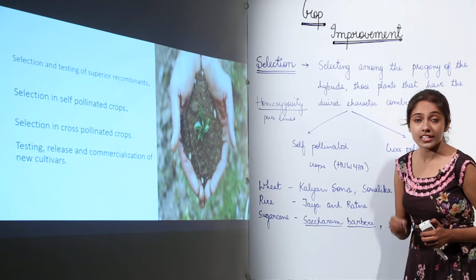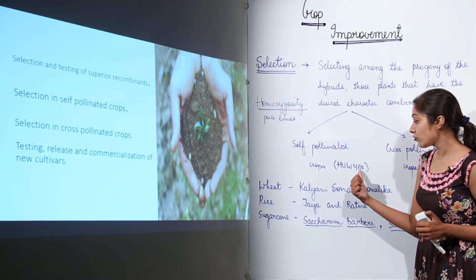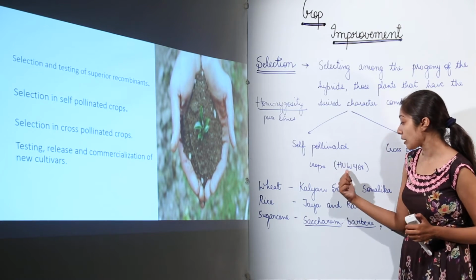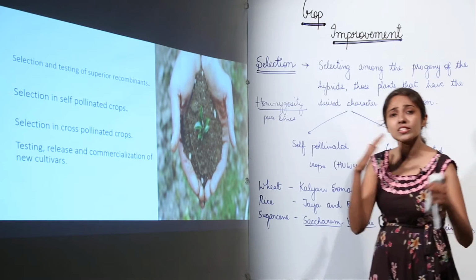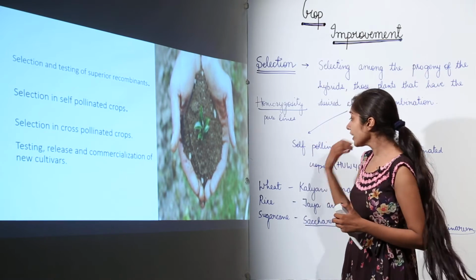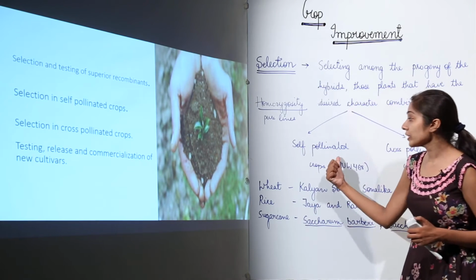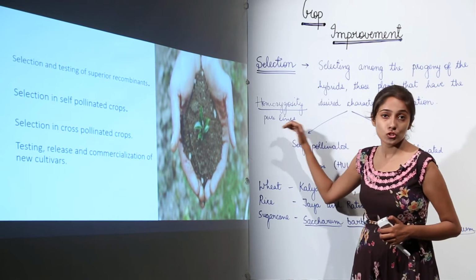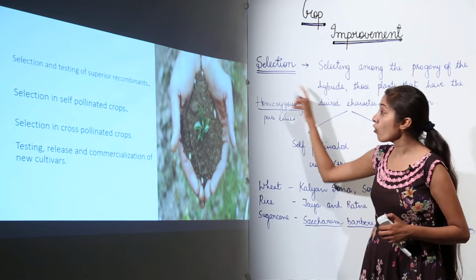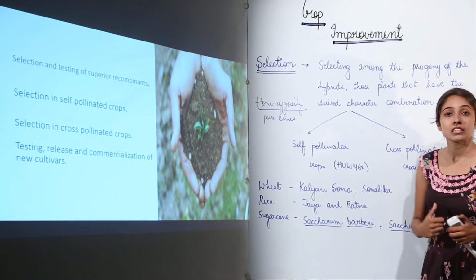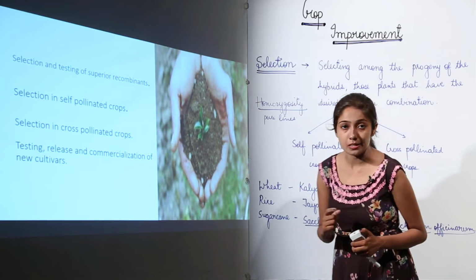An important example of it is HUW468, which is a variety of wheat. So by continuous self-pollination, we are going to continue it for generations to come, and after that we achieve the pure line of those plants that show homozygosity. An important example, remember, is HUW468, which is a variety of wheat.